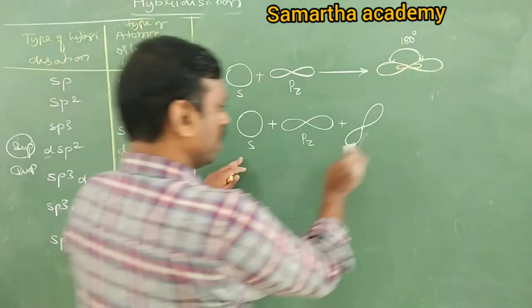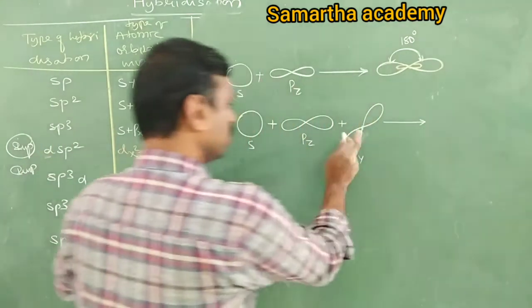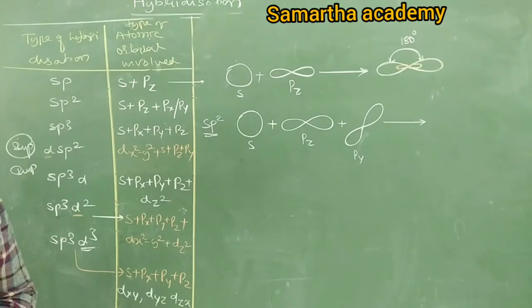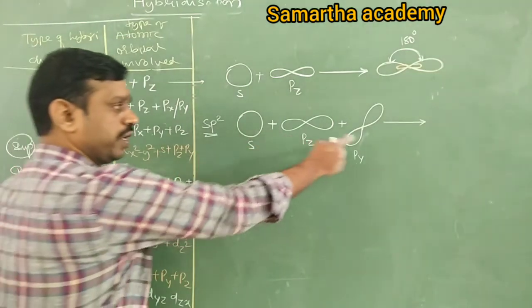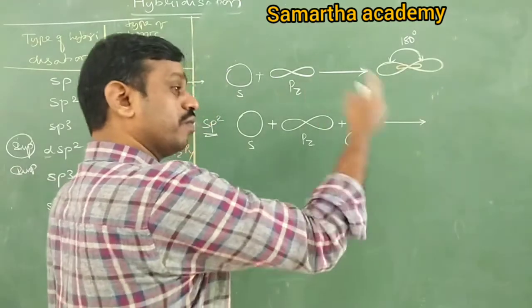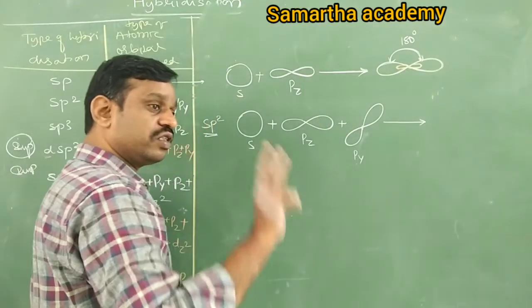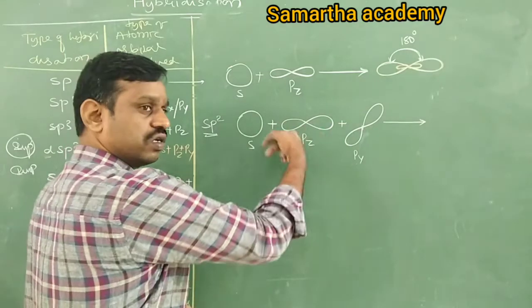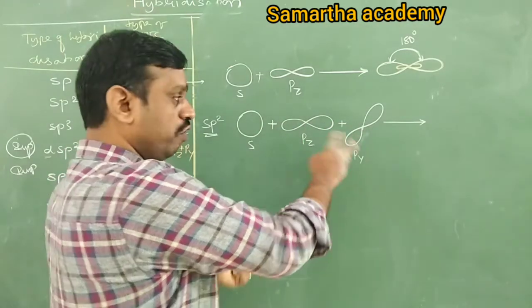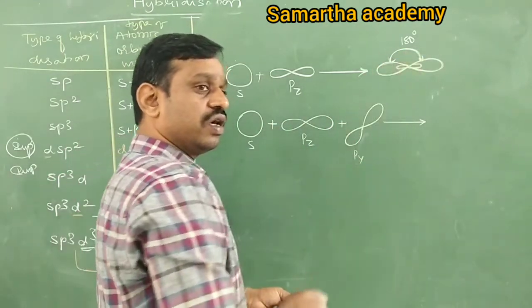One s orbital intermixed with 2 p orbitals forms which hybridization? sp2. How many sp2 does it form? 3 sp2, because 3 are intermixing. When 3 are intermixing, you will get 3 sp2.